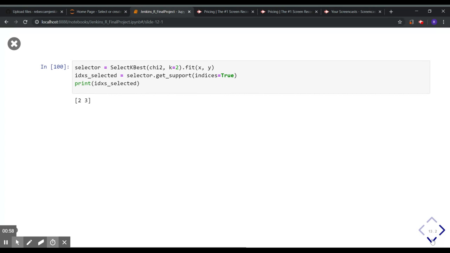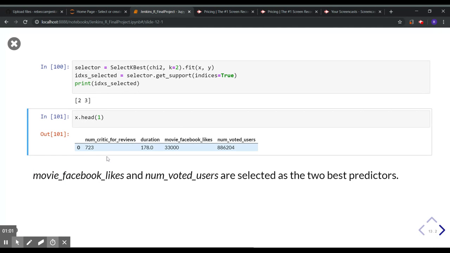Now, SelectKBest has determined that number of voters and movie Facebook likes seem to be the best predictors. And this coincides with some results we've seen earlier about the number of voted users. But this is interesting because this is the first time we've seen much significance assigned to the movie Facebook likes.